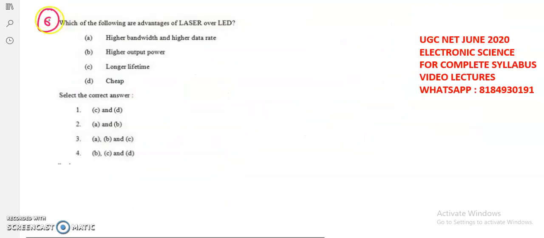And now coming to the sixth question, which of the following are advantages of the laser over LED? Laser is nothing but light amplification by stimulated emission of radiation, and LED is a light emitting diode which supports the spontaneous emission of radiation. The LED is incoherent and the laser is coherent. The laser supports higher bandwidth and higher data rate, because compared with the LED, the laser data rate is very high, as the laser light flows with a very high speed. So it is one of the advantages.